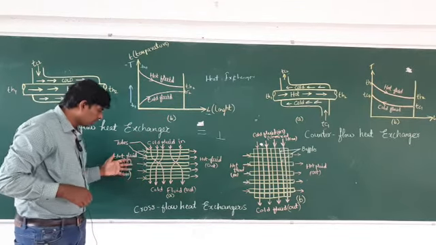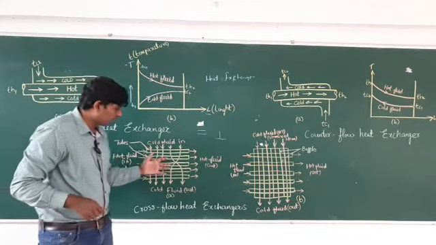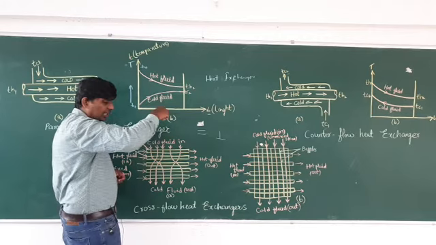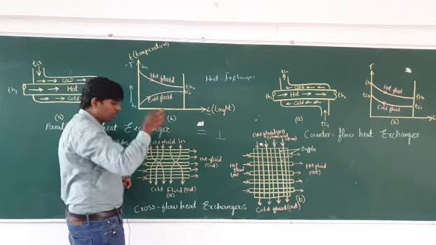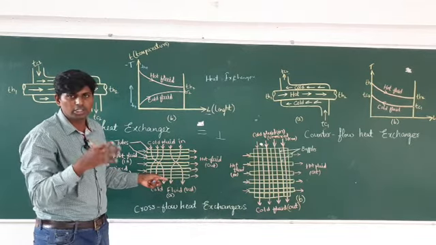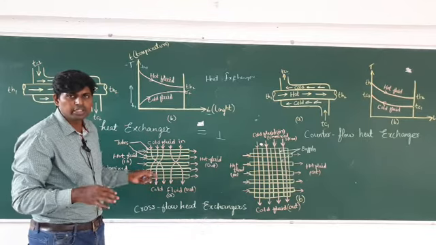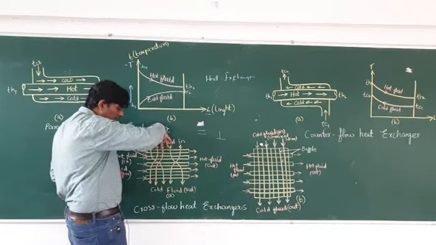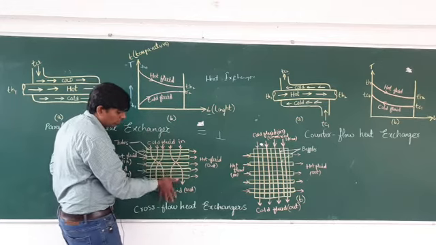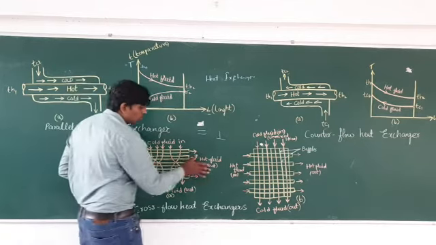See here, hot fluid is entering like this and it is leaving like this. Hot fluid in, and this side hot fluid out. From the upside cool fluid comes in, spray type it will come. Mostly you will see this in ice manufacturing factories, where this type of setup will be there. So here cool fluid in, and this one is cool fluid out. This one is hot fluid in, and this one is hot fluid out.